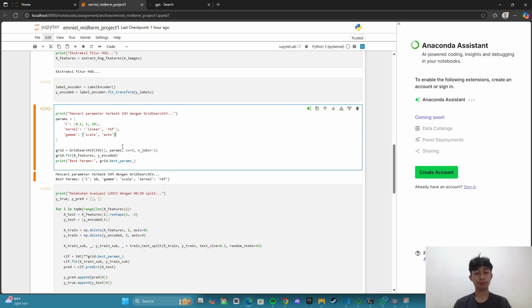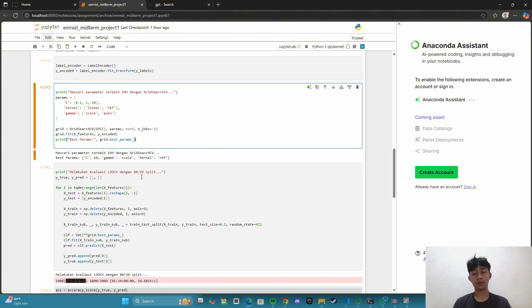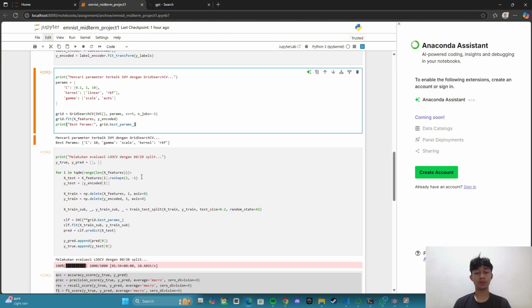And GridSearchCV is used to perform an exhaustive search over all combinations of the given parameters. SVC specifies that I am using the support vector classifier, and params is the dictionary containing the hyperparameters to test. cv=5 specifies that I am using 5-fold cross validation to evaluate the model's performance during the search.